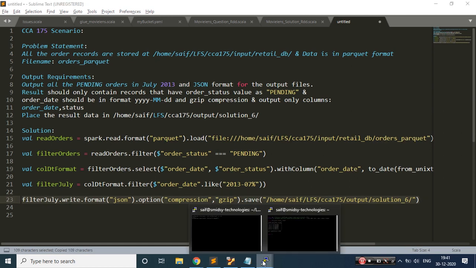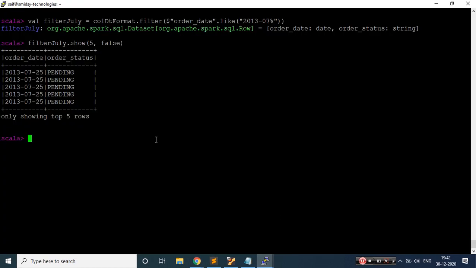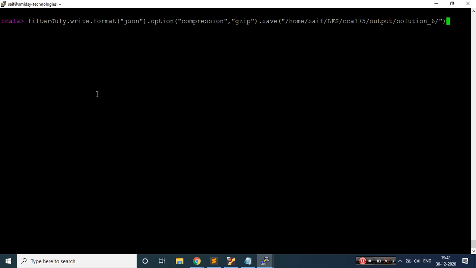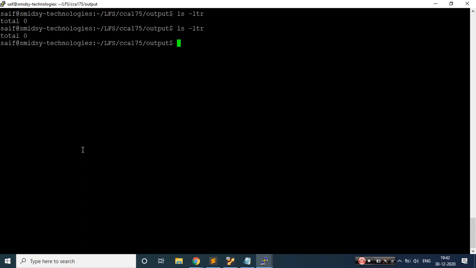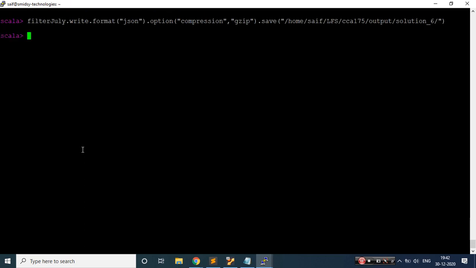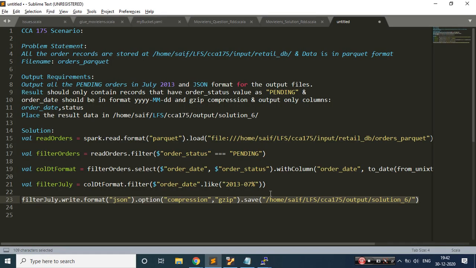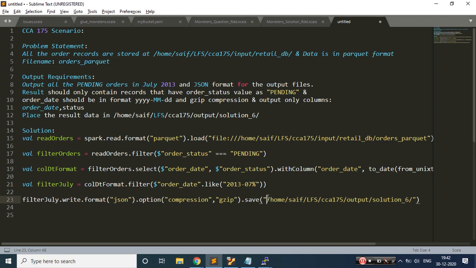Let me copy this. Let me go to the path, clear the screen, and hit enter. It's writing, it's written. Let's come over here. Earlier I was not able to see anything. Here also I am not able to see anything. Is there any mistake? It's the same mistake which I made while reading, and I'm making it while writing as well. The machine is newly made, because earlier I used to do this in Cloudera VM, so it used to work, but this is a multi-node cluster, a newly built machine.